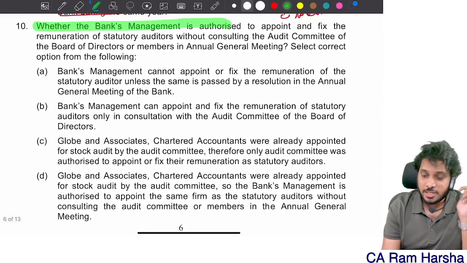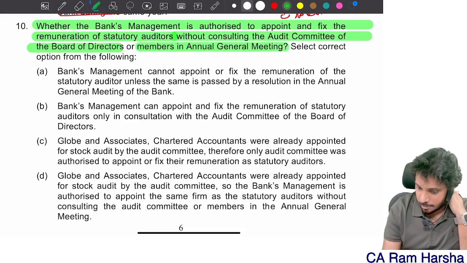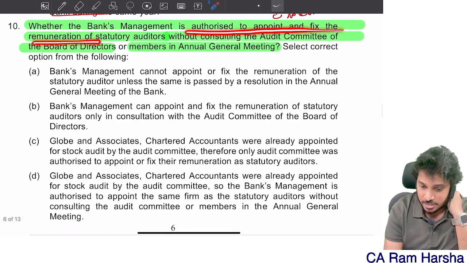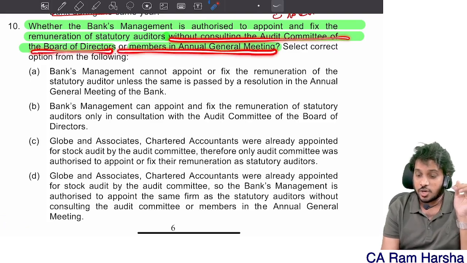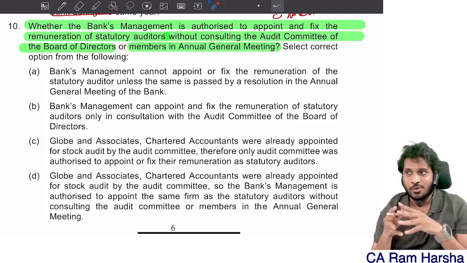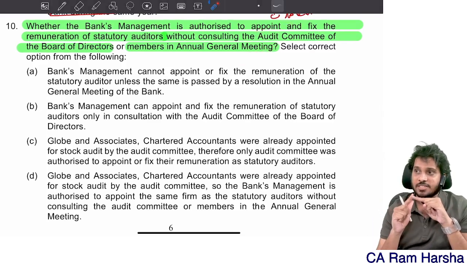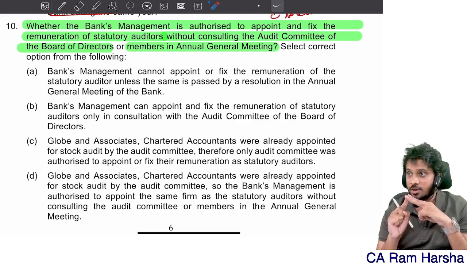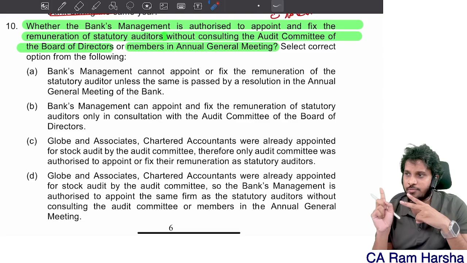Whether the bank's management is authorized to appoint and fix remuneration of the statutory auditor without consulting the audit committee and board of directors or members at the AGM. Now here, appointment of auditors is the question. In case of State Bank of India, C&AG will appoint. In case of a nationalized bank, the board of directors and audit committee, after taking prior approval from RBI.